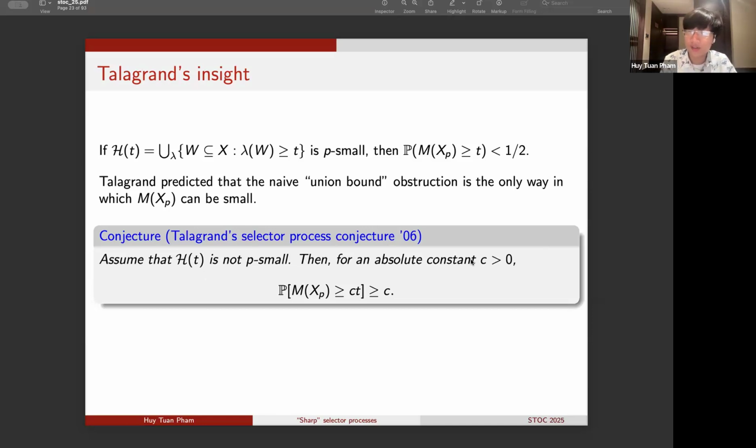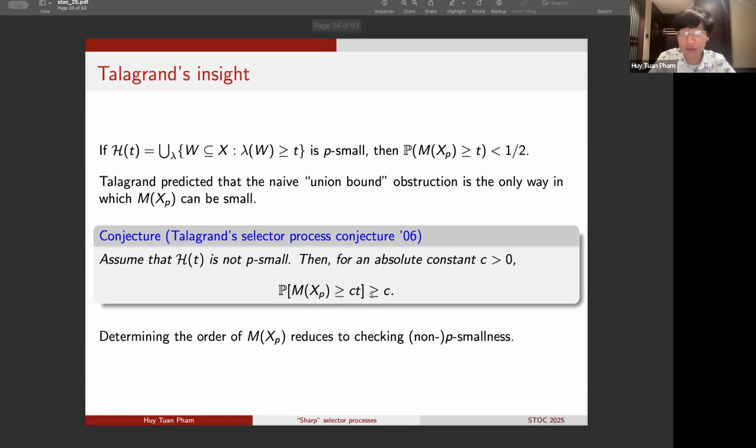Then there is some universal constant C, so that the probability that the maximum M of XP is at least C times T is at least C. So in particular, whenever the family HT is P-small, then the probability that M of XP is larger than T has to be less than 1/2, and vice versa. Whenever HT is not P-small, then M of XP is at least of order T with some positive constant probability. And if this result is true, then it would completely reduce the question of determining the order of the maximum M of XP to just the task of checking the P-smallness of this deterministic collection of sets HT.